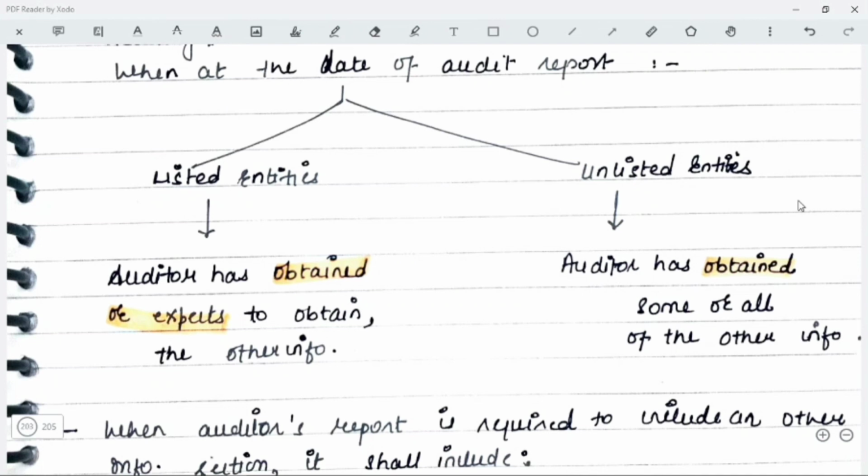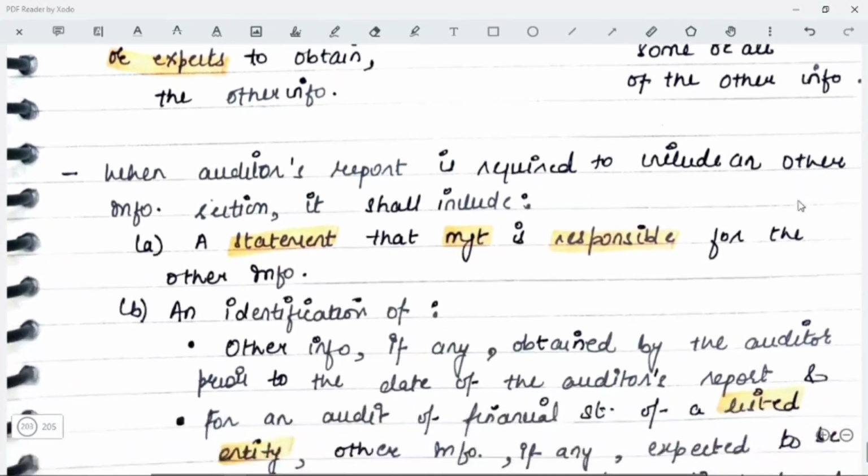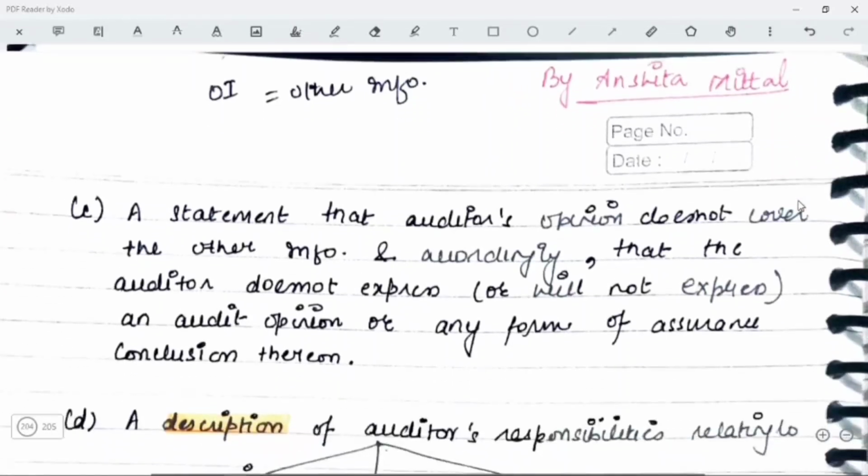is responsible for the other information because it is being prepared by them, and identification of other information if any obtained by the auditor prior to the date of auditor's report, and for an audit of financial statements of a listed entity other information if any expected to be obtained after the date of auditor's report. You will have to mention the identification of all these things, and also you will have to give a statement that the auditor's opinion does not cover the other information.